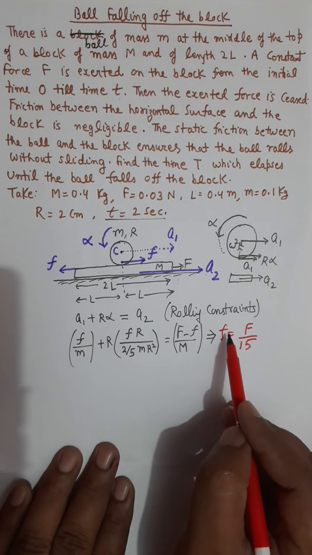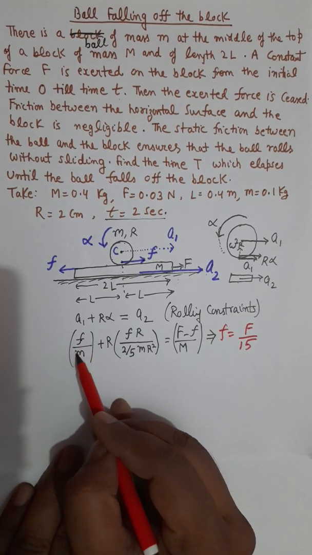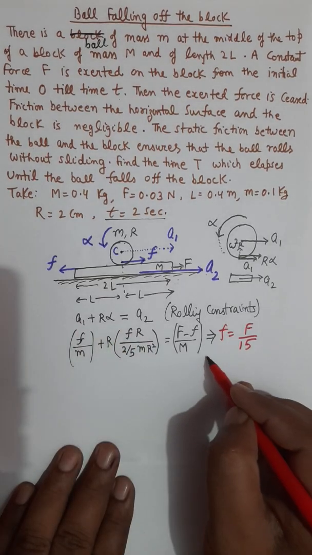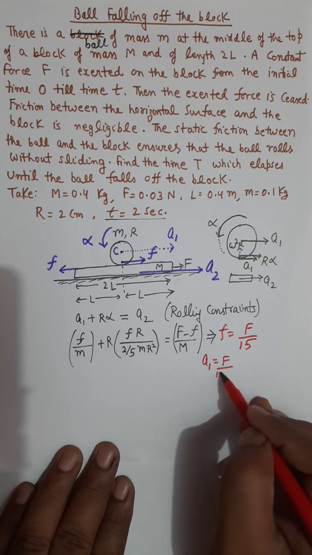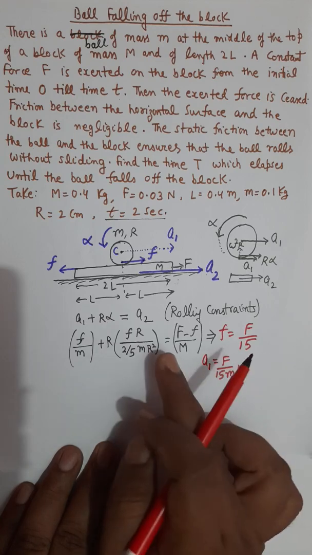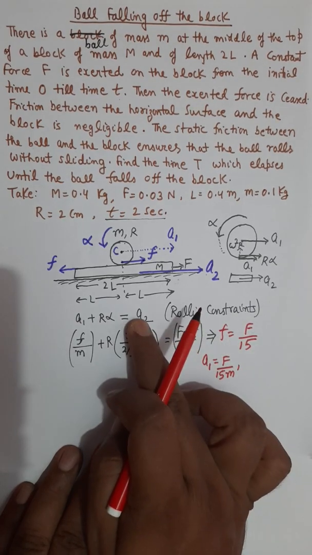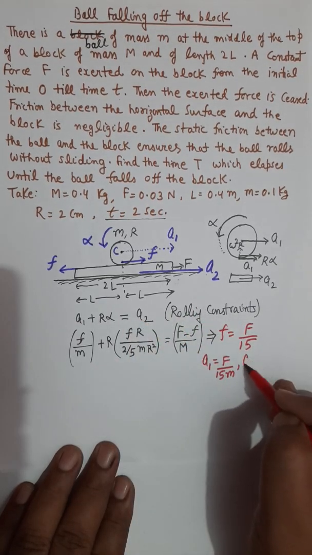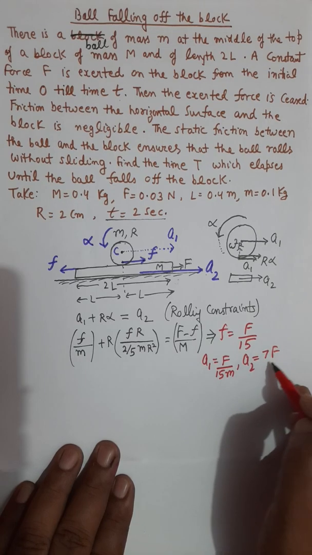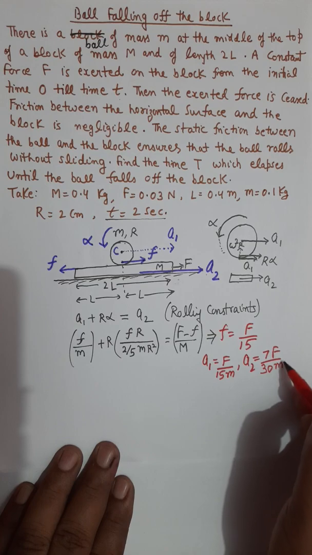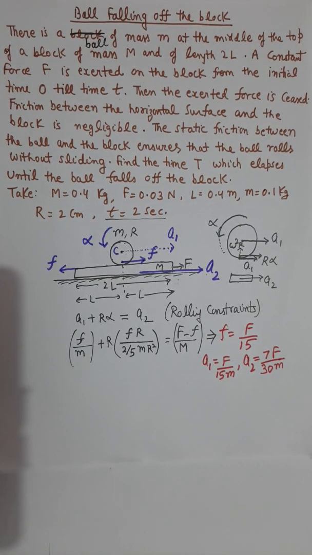So if I substitute small f equals capital F by 15 in this bracket, which gives me the value of A1. So the value of A1 is capital F over 15 times small m, and then if you substitute this value of F in this bracket, you will come to know the value of A2, and A2 will be 7F over 30 small m. That's the values of A1 and A2. Notice that A2 is more than A1.